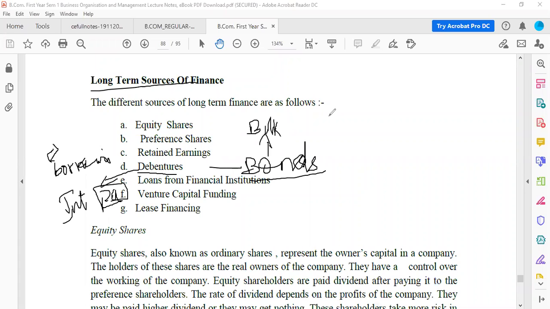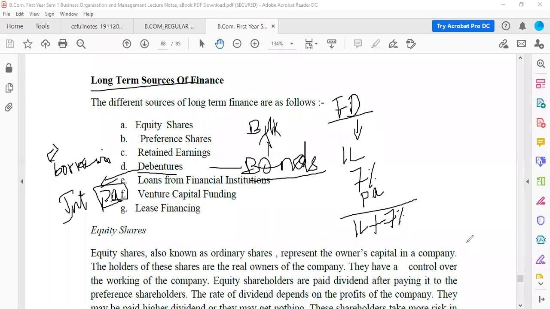Now, you all know about fixed deposit, FD. Everybody knows about FD in the bank? Yes. Now, what happens in FD? Let's say, for example, you are keeping an FD of 1 lakh rupees. They'll be giving you 7% interest on the FD for 1 year. After 1 year, you will get 1 lakh plus 7% interest.